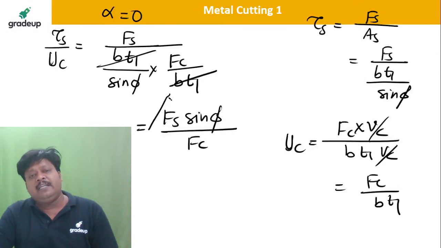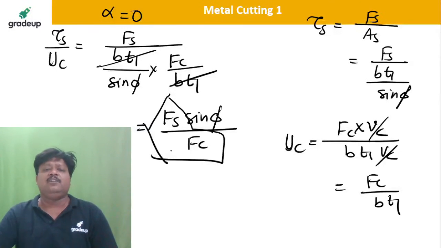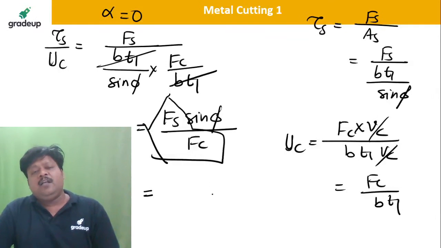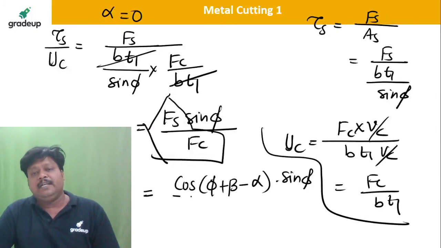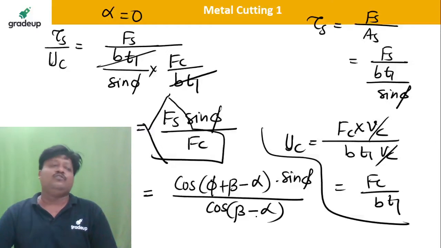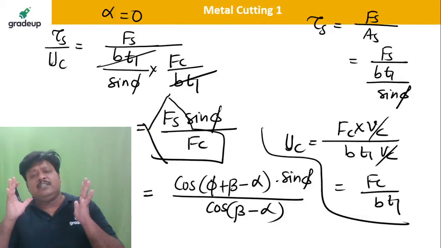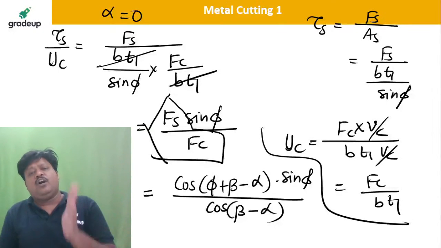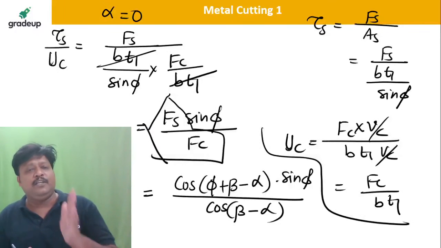And you know very well this ratio, Fs divided by Fc. What is that? It is nothing but cos of phi plus beta minus alpha into sin phi, divided by cos of beta minus alpha. You know this very well because Fc divided by Fs, which is the universal machinability index, is cos of beta minus alpha divided by cos of phi plus beta minus alpha. You know it very well.